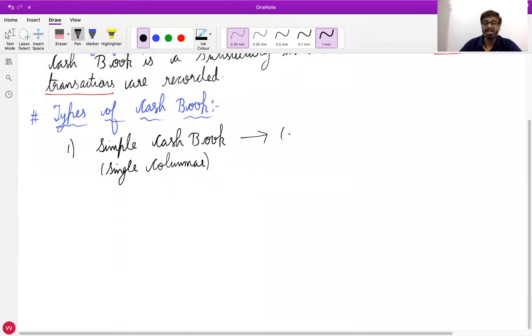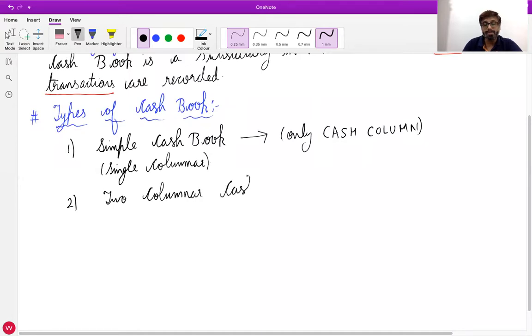Simple cash book means the one which has only which column? Cash column. Okay. Then we have two columnar cash books. Now within that there are three types of cash books possible within two columnar.